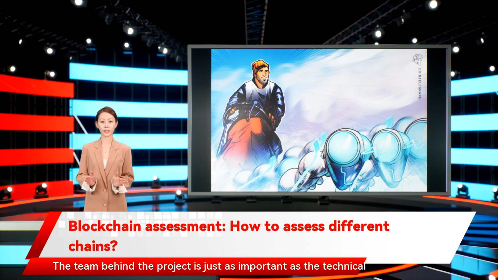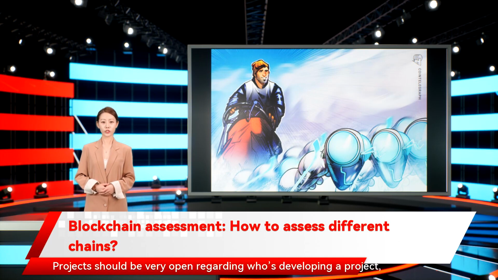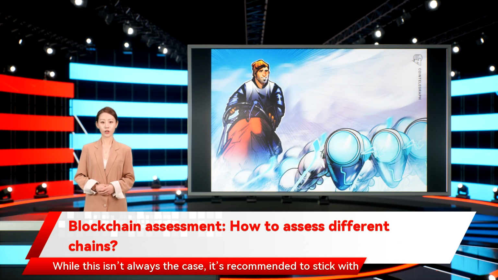The team behind the project is just as important as the technical aspects of any blockchain. Projects should be very open regarding who's developing a project, as well as the history and skill set of the team. Failing to disclose the details about the development team can be a significant warning sign while assessing blockchains, as a lack of information could mean they're looking to scam users. While this isn't always the case, it's recommended to stick with projects that are open about their development process. The Polkadot project has some of its key members available on its website, including their real names and history. That said, it could be improved by including relevant social links to the team's profiles so that users can conduct their own research to verify the project and the team behind it.